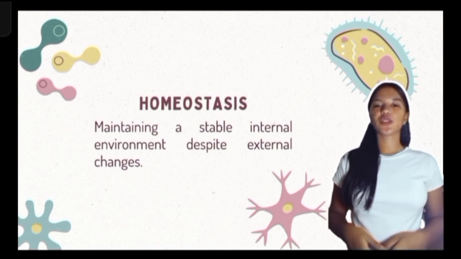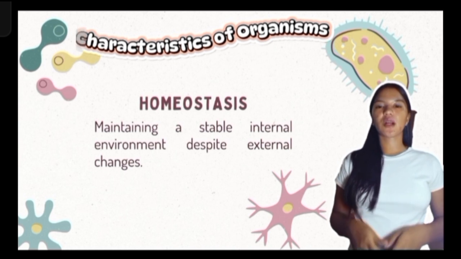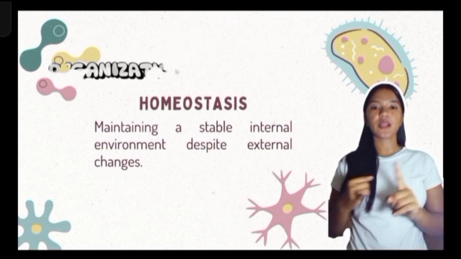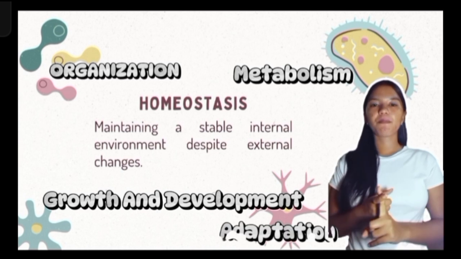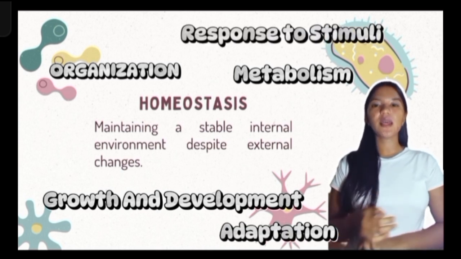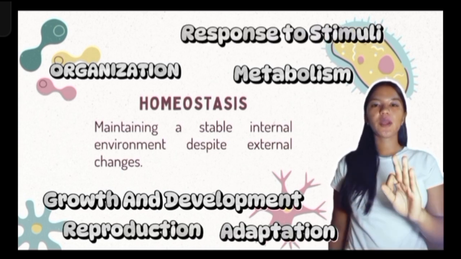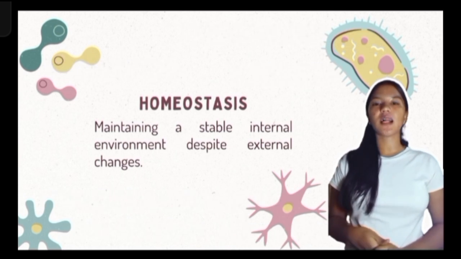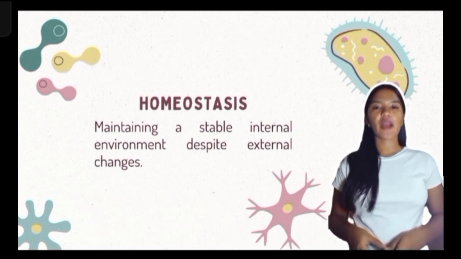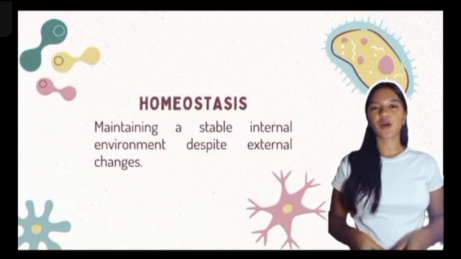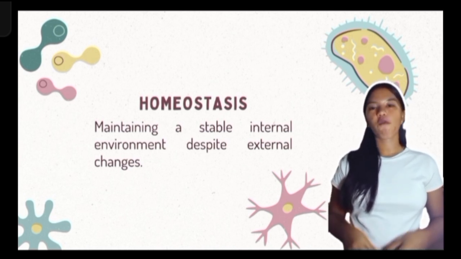So, in conclusion, these seven characteristics, organization, metabolism, growth and development, adaptation, response to stimuli, reproduction, and homeostasis, are fundamental to life. They are interconnected and essential to the survival and continuation of all living organisms. And that's all for my topic.